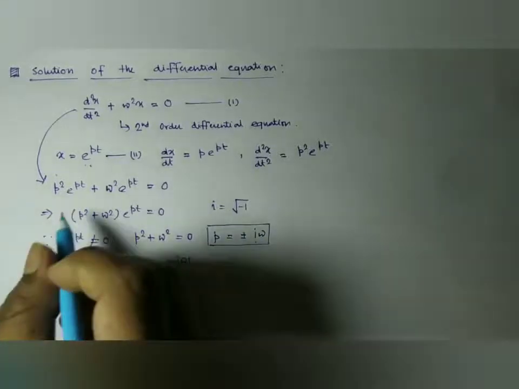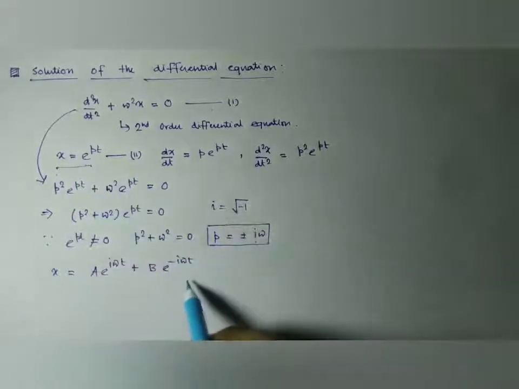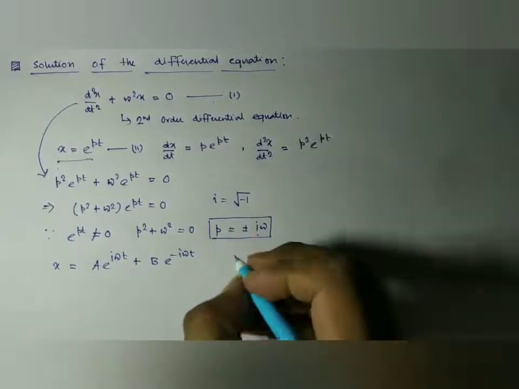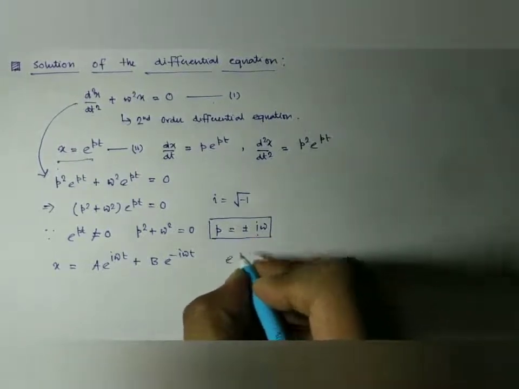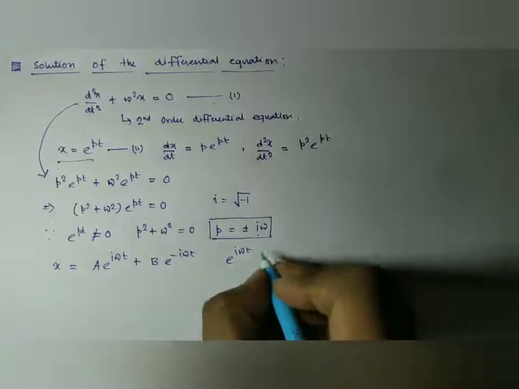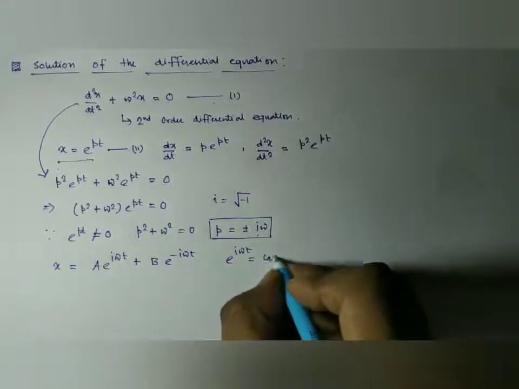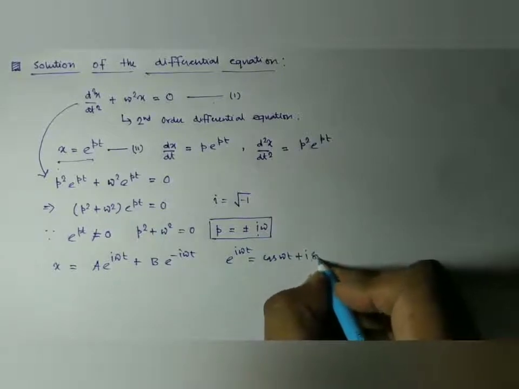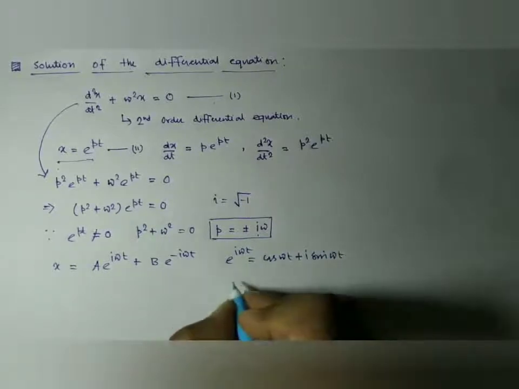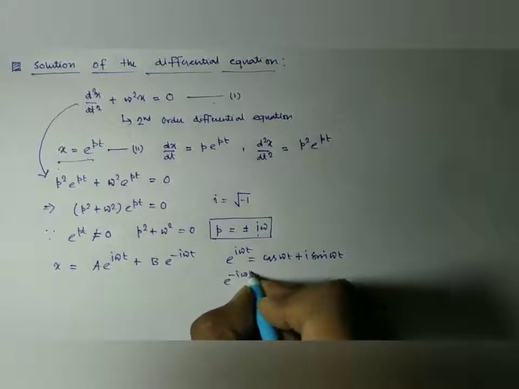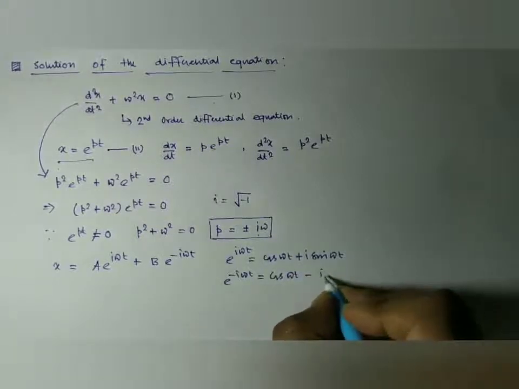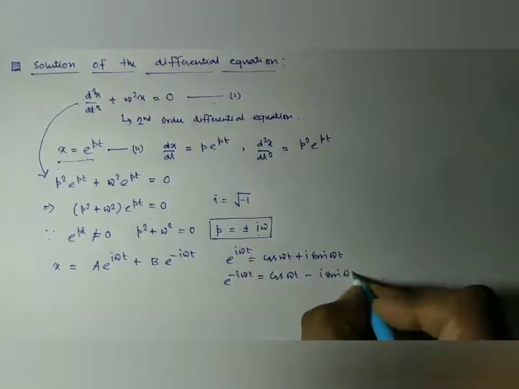This is the general solution of this equation. And as we know from our knowledge of complex numbers, e to the power i omega t can be written as cos omega t plus i sin omega t, and e to the power minus i omega t can be written as cos omega t minus i sin omega t.